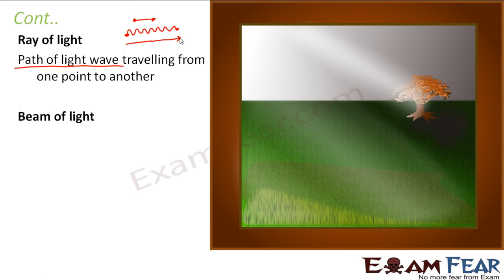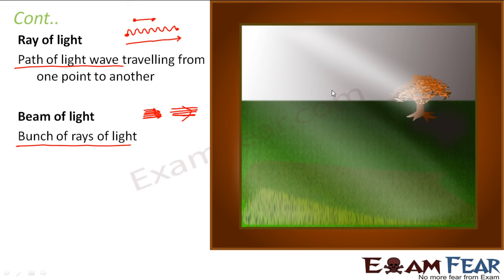Now what is a beam of light then? Beam of light is nothing but a bunch of rays of light. That means when too many rays of light are traveling very closely, we say that this entire thing is a beam of light. Right? So if you look at this picture, what does this picture depict? It is depicting nothing but the sun, a beam of sun rays is falling on this tree. So here many rays together are forming a beam of light. So now you know the difference between a ray of light and a beam of light.